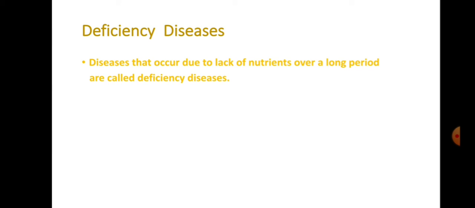Deficiency of one or more nutrients can cause diseases or disorders in our body. Diseases that occur due to lack of nutrients over a long period are called deficiency diseases. Because we are eating food without some nutrients over a long period, some diseases may occur. These diseases are called deficiency diseases.